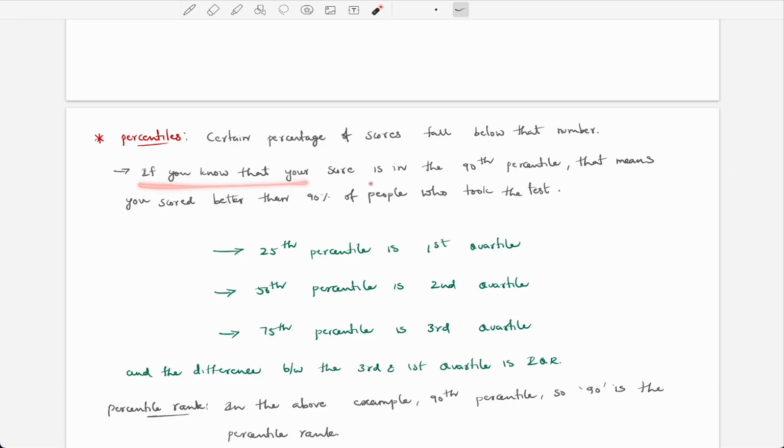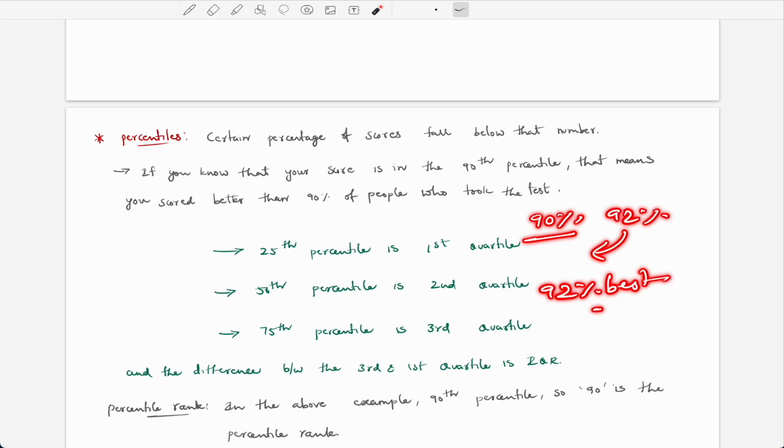So if you know that your score is in the 90th percentile, that means you scored better than 90% of the people who took the test. If your percentile is 92, it means you scored better than 92% of the students who took the test, right?